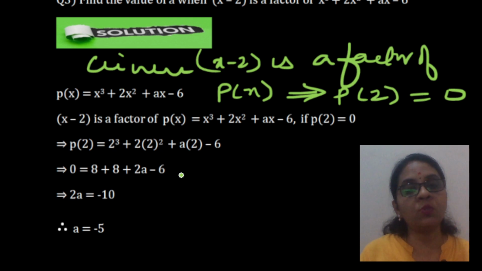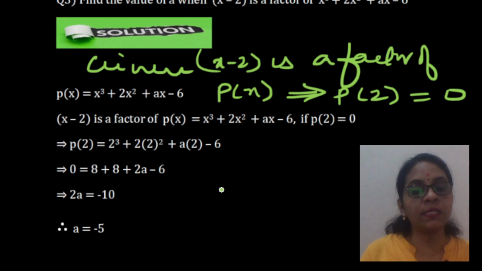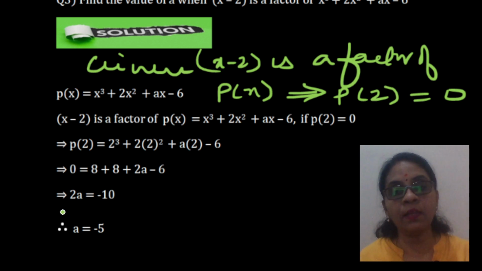8 plus 8 plus 2a minus 6, 2a is equal to minus 10, a is equal to minus 5. Is that clear? So, is it not simple, children? Really simple to solve problems with factorization of polynomials. You have to know a little bit of your algebra, that's it, and follow the two statements.